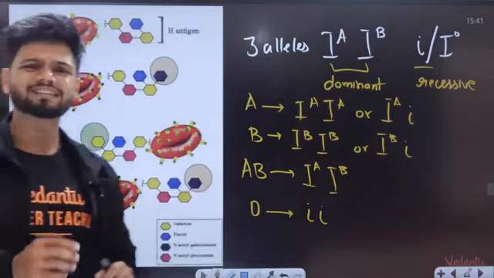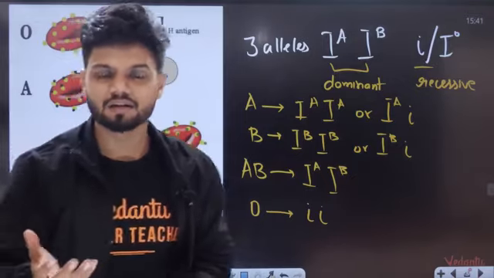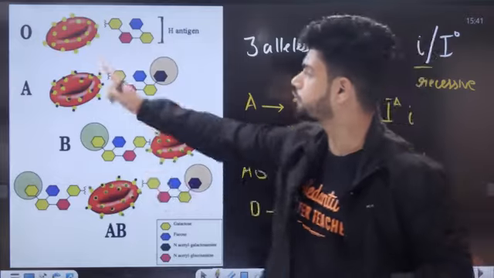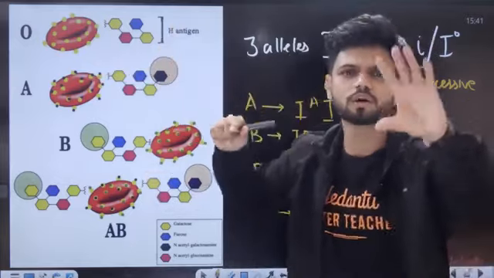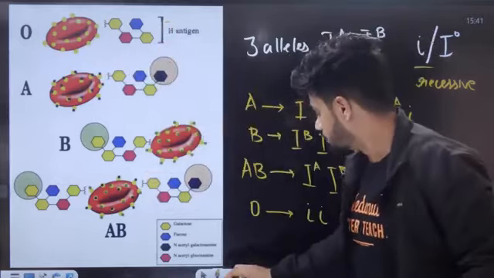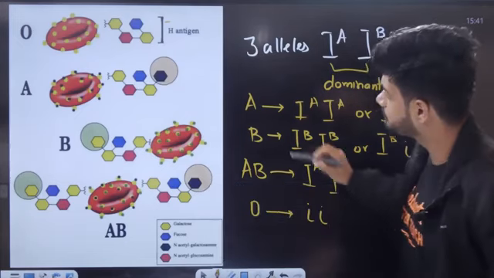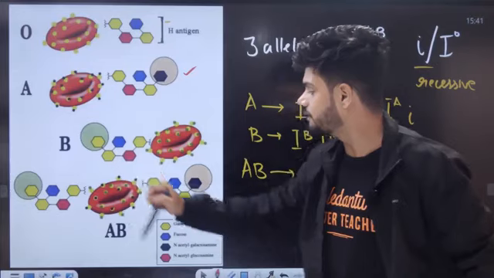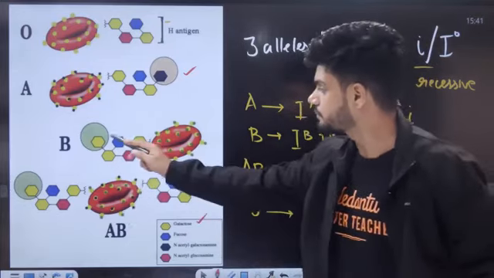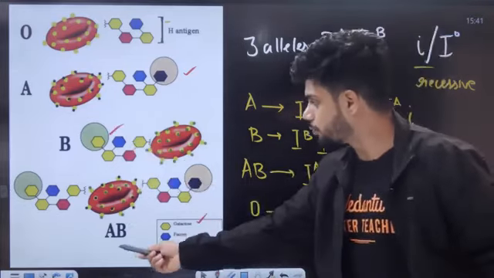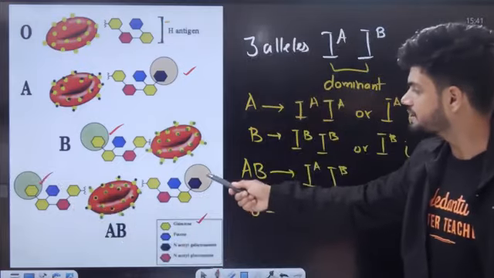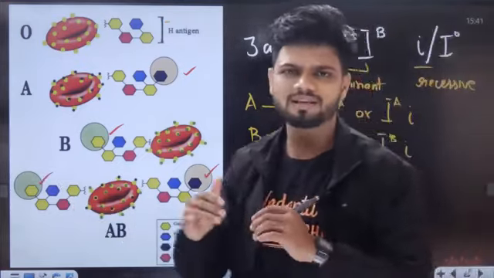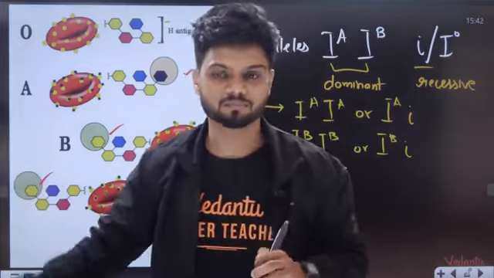Now you might ask me, sir, why do they differ? The difference is basically the type of sugar which they have. For example, if you take O blood grouping, the H antigen does not have any extra sugar at all. But if you look at your A blood grouping, it will have an additional N-acetyl glucosamine. Your B blood grouping will have an additional galactose. When they have AB blood grouping, you have galactose and N-acetyl glucosamine, so both of the sugars will be present. That is what makes IA and IB different. Okay.